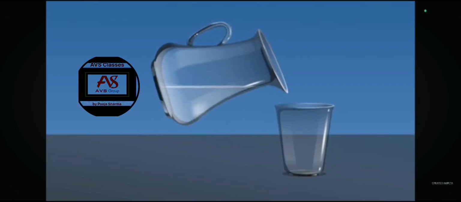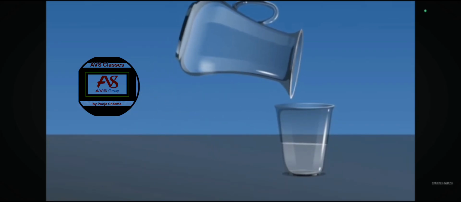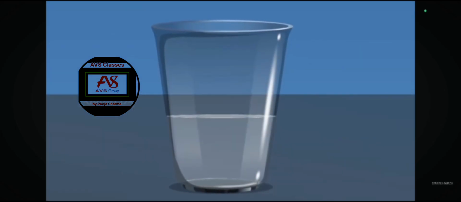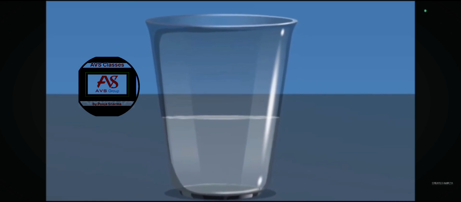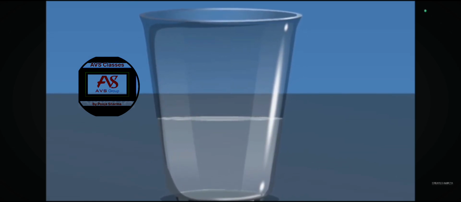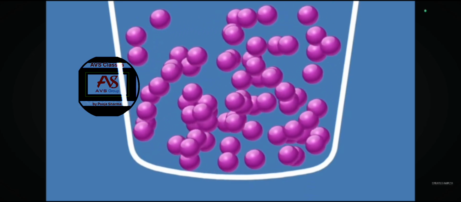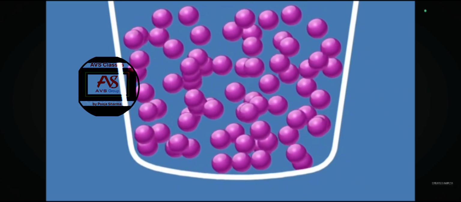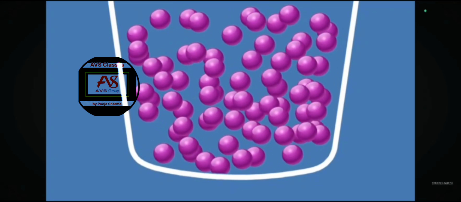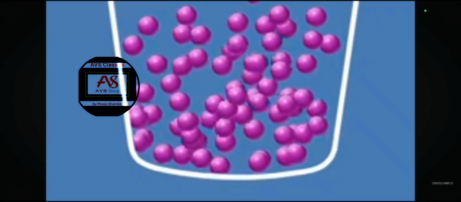Matter in liquid state has no fixed shape but has a fixed volume. In liquids, the particles are closely held together but are not in a fixed pattern. Particles move freely and have greater space between each other. Because of the greater space between the particles, the force of attraction between the particles is weaker than in the solid.